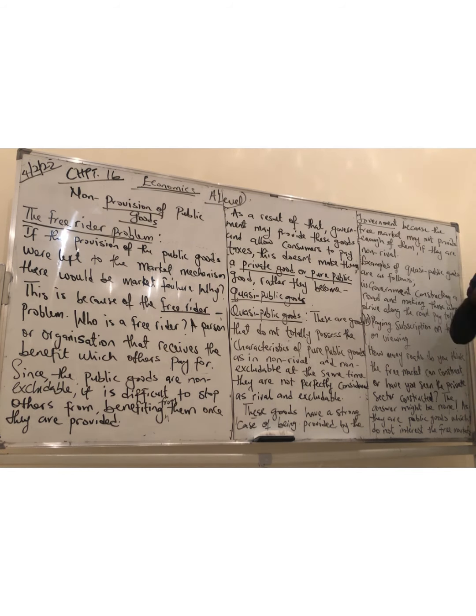Paying subscription on television viewing. You watch TV, you watch some channels for free, and you have to subscribe for other channels. It is not a public good, not a private good, because it is non-excludable. Me subscribing does not stop you from subscribing. You can also subscribe for it. But if I am subscribing and you are unable to subscribe, then it becomes a private good. So such a good is not private or public, rather a quasi-public good.